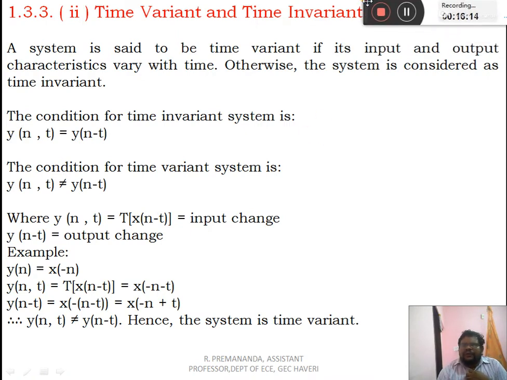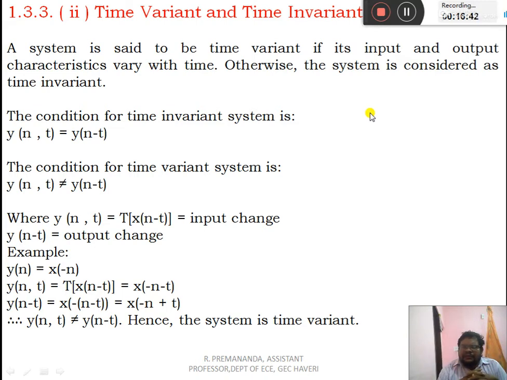Time variant and time invariant. A system is said to be time variant if its input and output characteristics vary with time. Otherwise, the system is considered time invariant. If the system's input and output vary with respect to time, then it is called time variant. If it does not vary with respect to time, it is called time invariant.